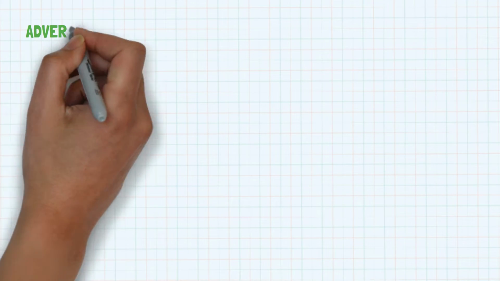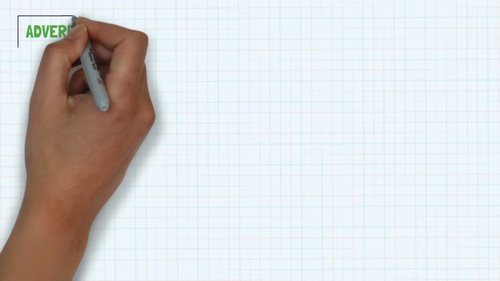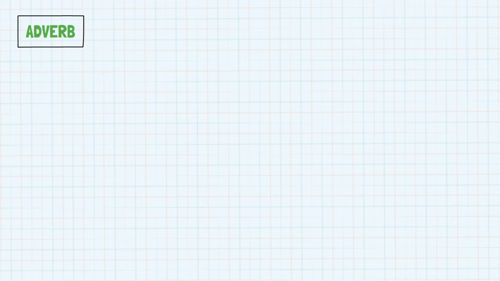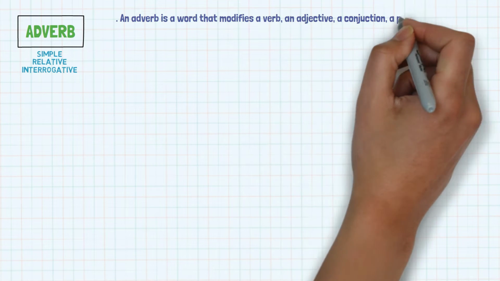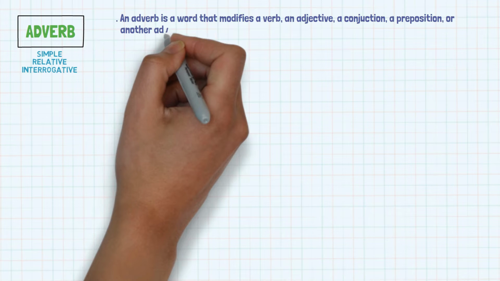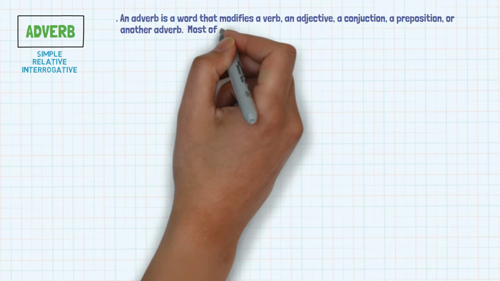Adverb. 3 types of adverb: simple, relative, and interrogative. An adverb is a word that modifies a verb, an adjective, a conjunction, a preposition, or another adverb. Most adverbs end with -ly.